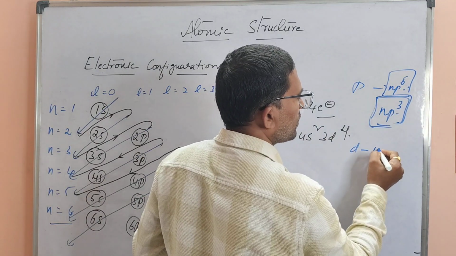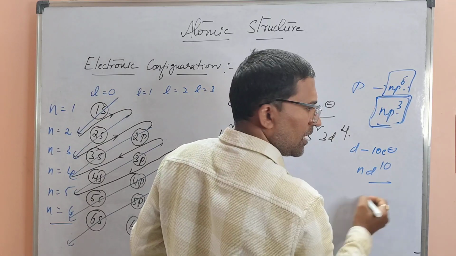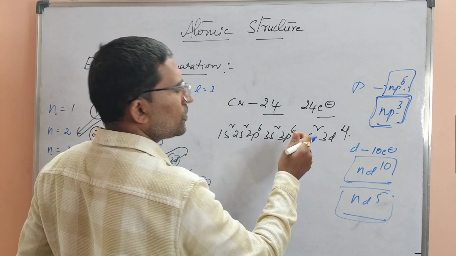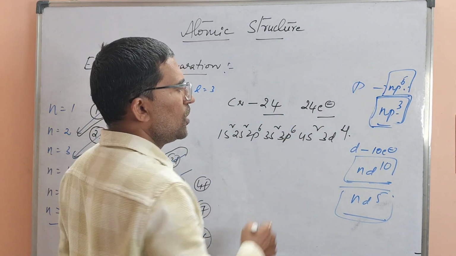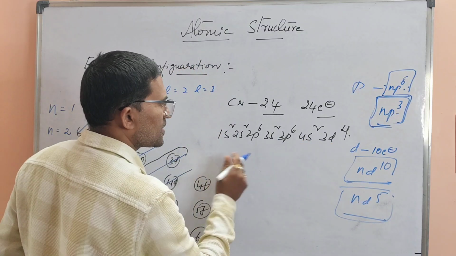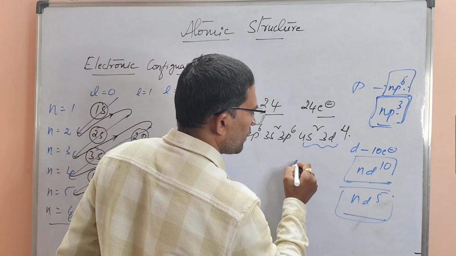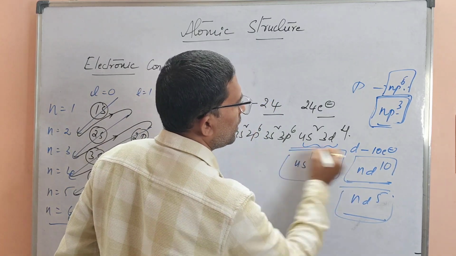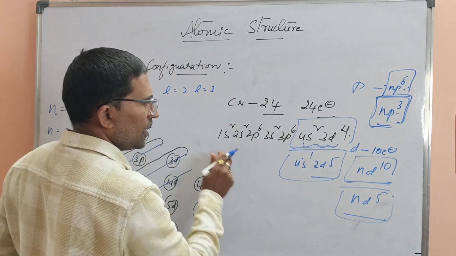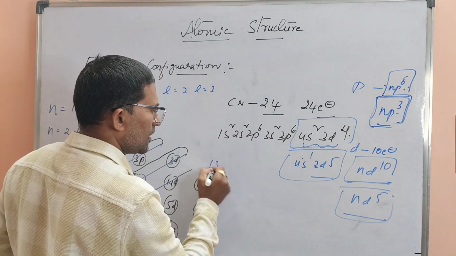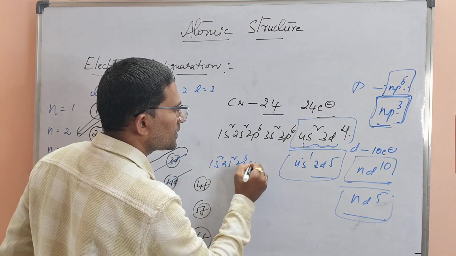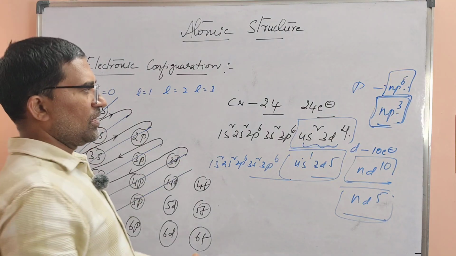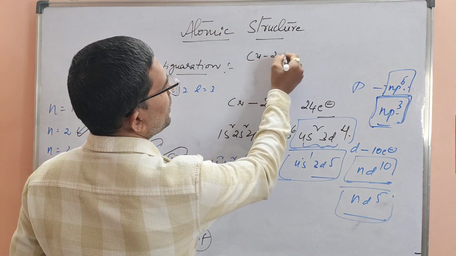D is also stable. For d, the maximum number of electrons is 10. The general configuration is nd10, and half filled is nd5. So this is much stable, and this is also stable. So I want to indicate the stability of the respective configuration. I will modify this one: up to here it is the same, but instead of these, I will make it 4s1, 3d5. So this configuration is more stable than this, hence we are going to follow this. The remaining part is the same: 1s2, 2s2, 2p6, 3s2, 3p6, 4s1, 3d5. In the same way, we have the element copper. Copper atomic number is 29.